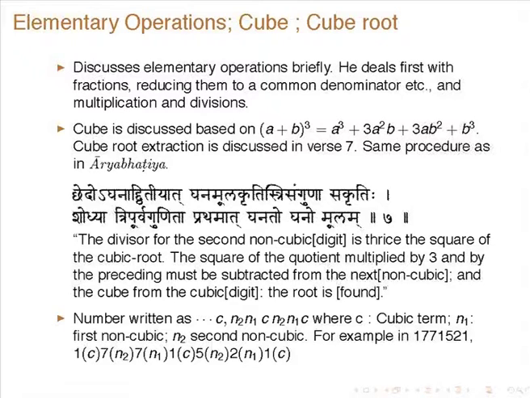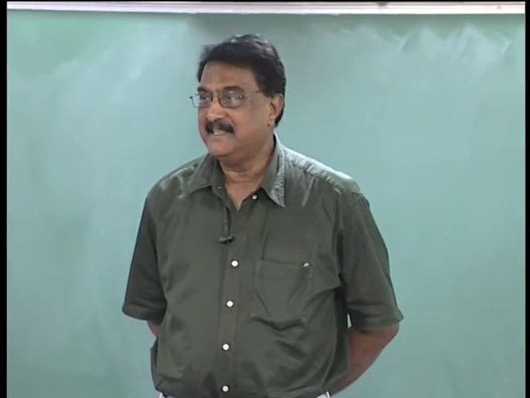Ganato Ghano Moolam. The translation is: divisor for the second non-cubic digit is thrice the square of the cube root. The square root of the quotient multiplied by 3 and by the preceding must be subtracted from the next non-cubic, and the cube from the cubic digit, that is the root which has already been found. So anyway, it has been discussed in great detail.